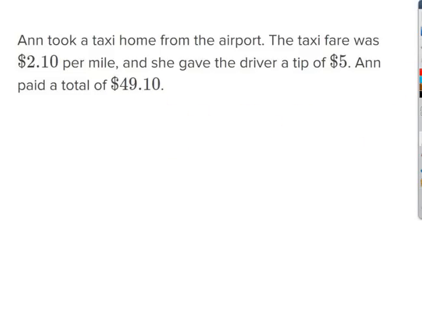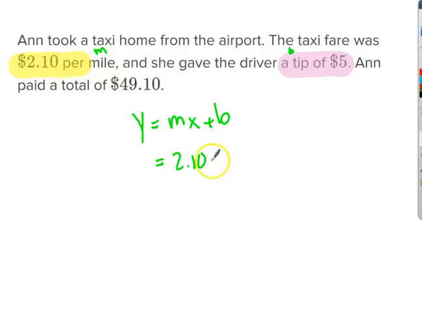Alright, next one, the structure is exactly the same. The taxi fare was $2.10 per mile. The per tells me that's the slope. The tip was $5. You only pay that once. That's the intercept. So this is m, and this is b. And so in the equation y equals mx plus b, I've got $2.10 per mile plus $5 to start with, and that's equal to the total, $49.10.